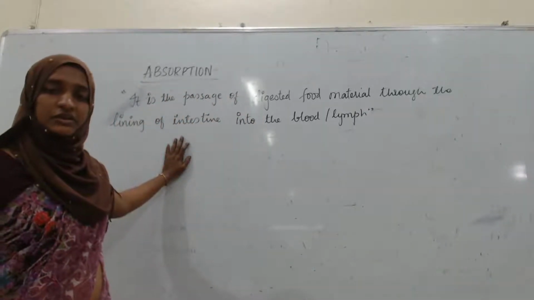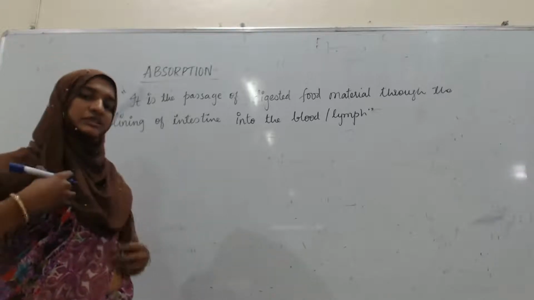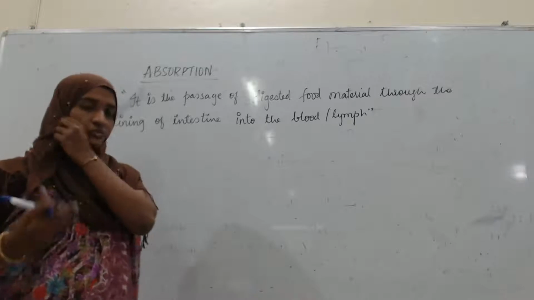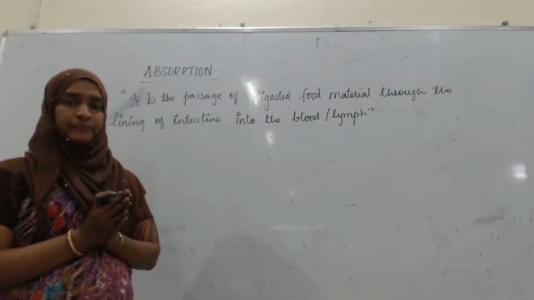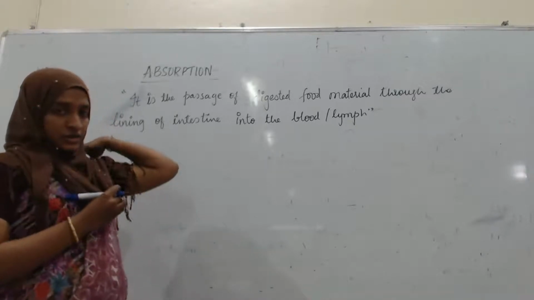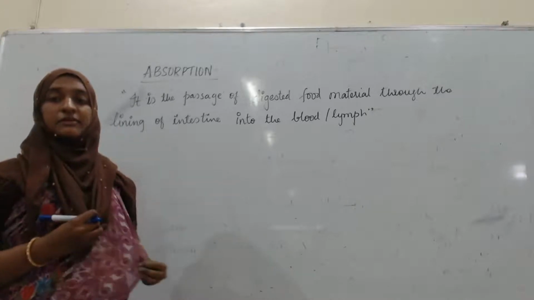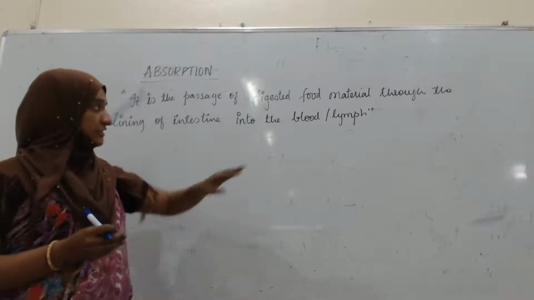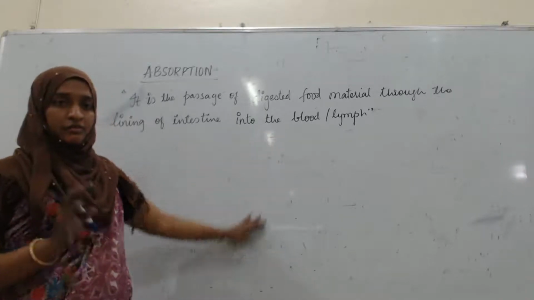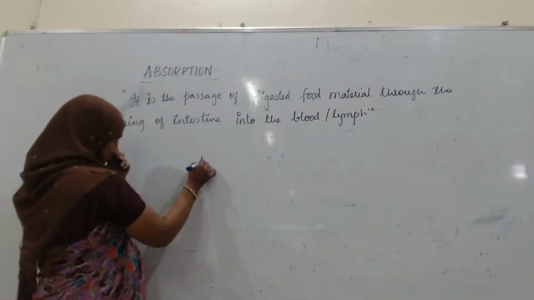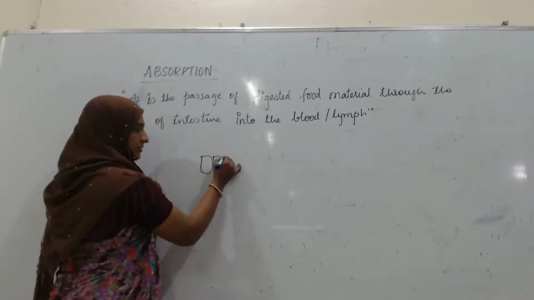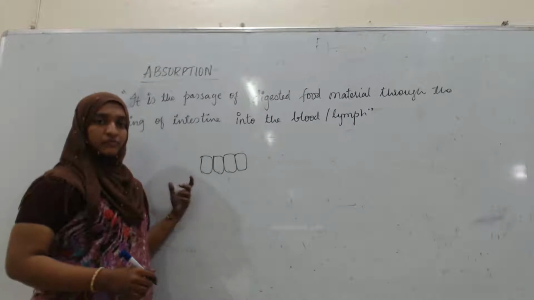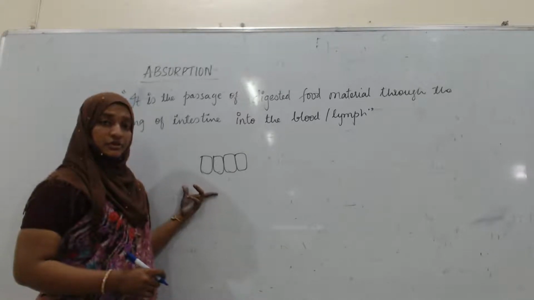Till now we had studied only about digestion. But today we will talk about which process is going to take place after digestion. See, each and every cell requires nutrients. Who is going to circulate those nutrients? That is blood or lymph. For example, these are the cells or tissues. These cells require the nutrients, and from there it is going to get the nutrients.